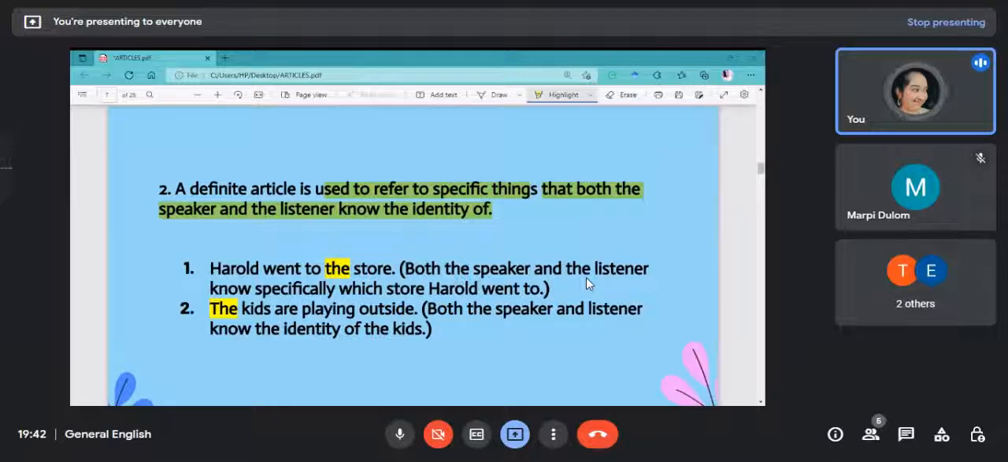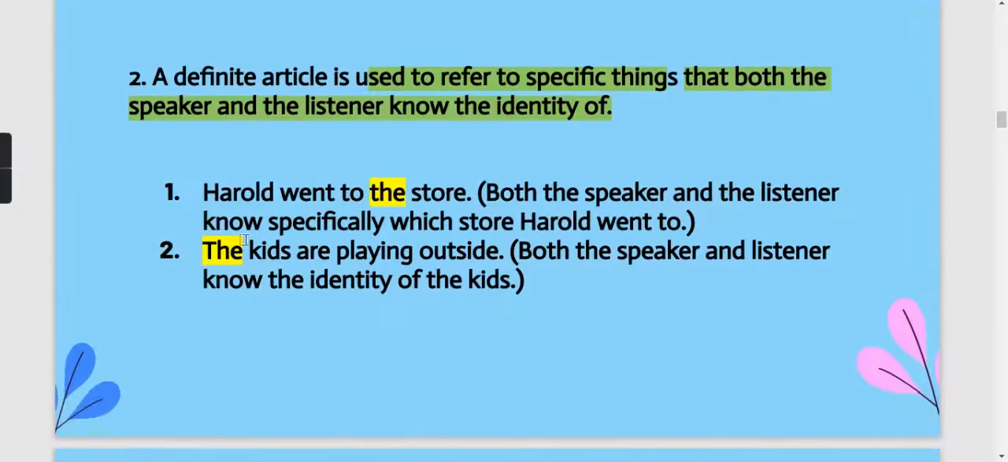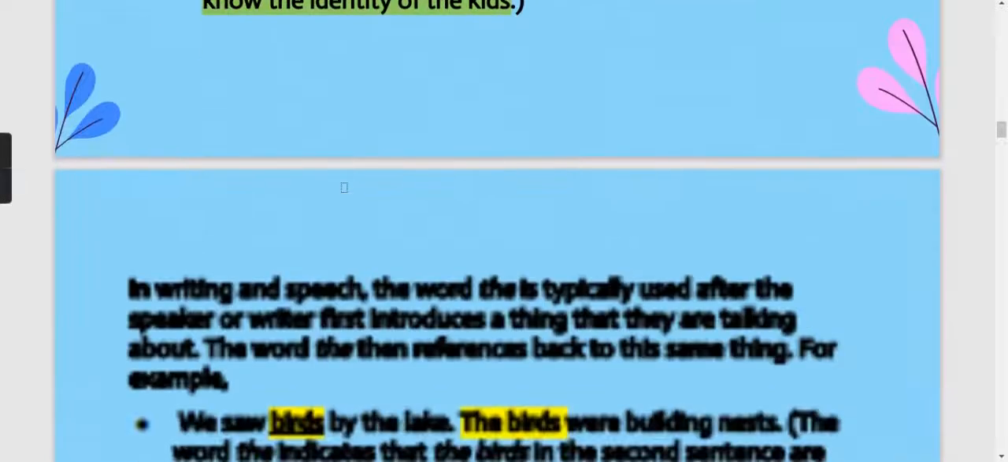So there are only two purposes of definite articles. First, for unique things, where only one of a kind can exist. And second, for specific things, where both the speaker and listener might be knowing the identity. Again, the kids are playing outside, so both the speaker and listener know the identity of the kids, or which kids are referred to here.